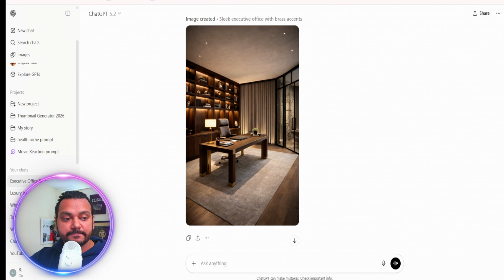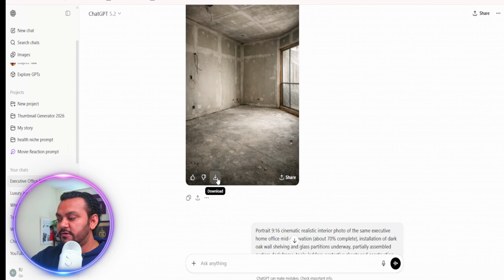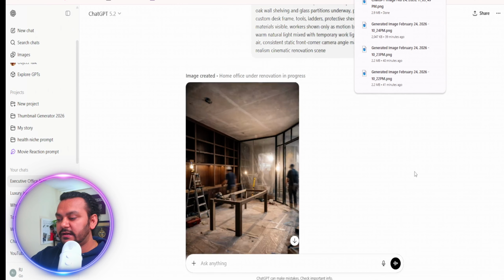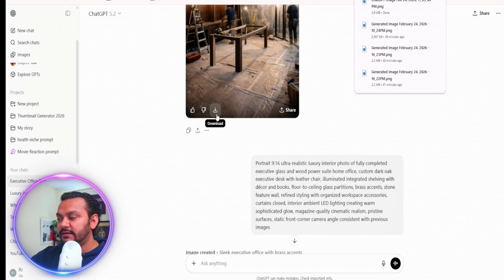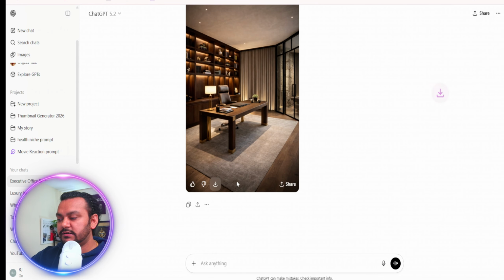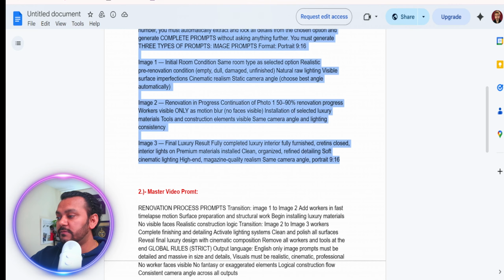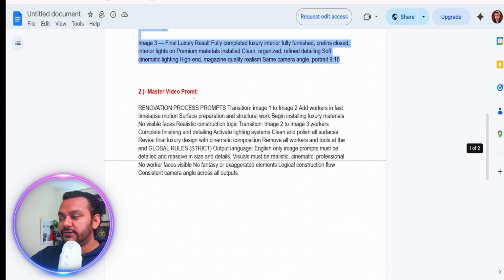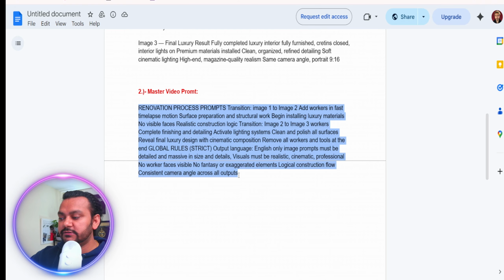All right, so now go ahead, download the first one. I will download the second one, and I will download the third one. I just downloaded the pictures, and now we will go to Google Flow. For Google Flow, I have the prompt. This one is the master video prompt. We will copy this one and go to Google Flow. Okay.